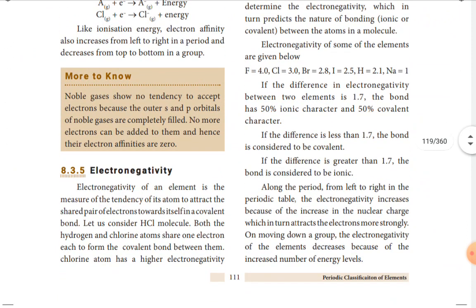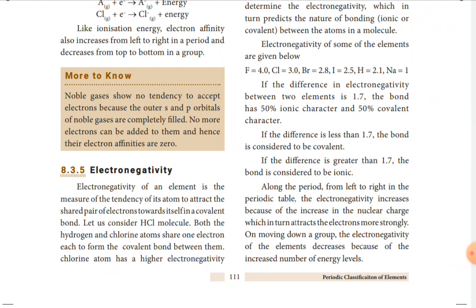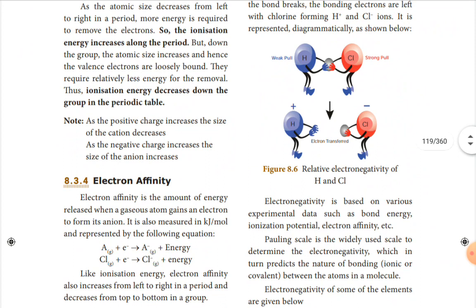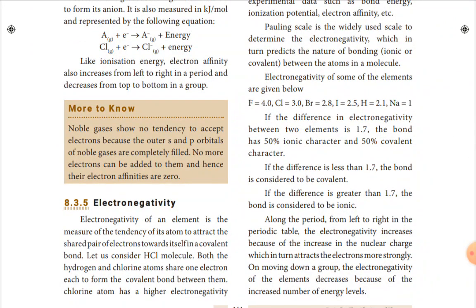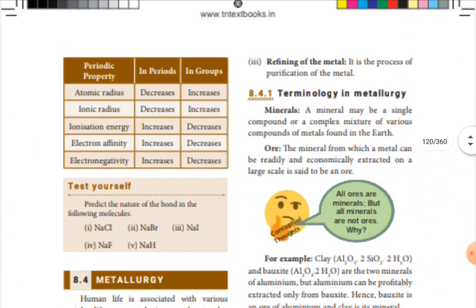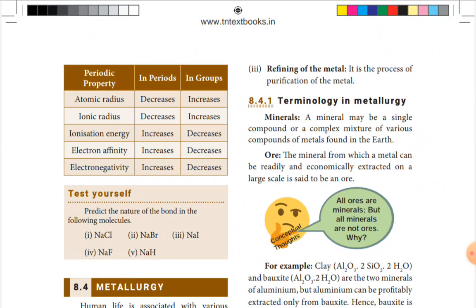Then next, electronegativity. This is the tendency of an atom attracting a shared pair of electrons. Then the example HCl is given with the electronegativity of the elements, and if the electronegativity difference is greater than 1.7 it means ionic, less than 1.7 means covalent. All these topics, atomic radius, ionic radius, ionization energy, electron affinity, electronegativity, are simplified in this tabular column and you can go through.